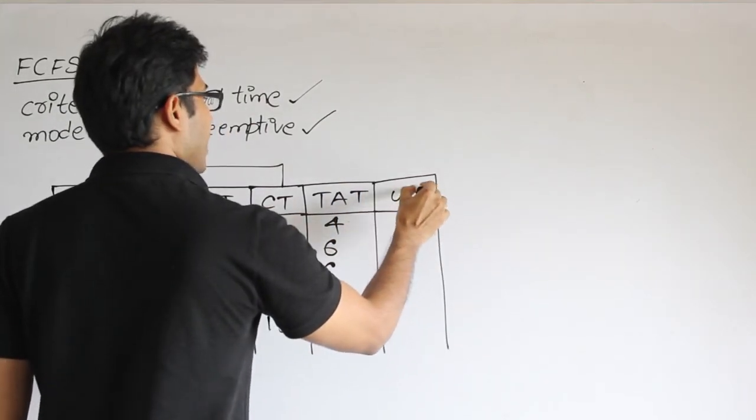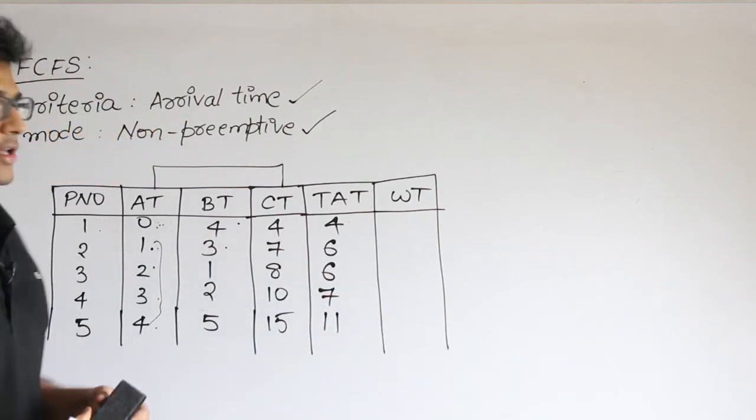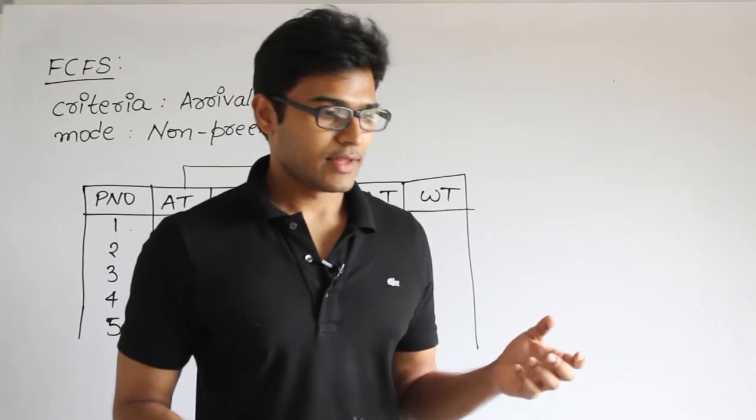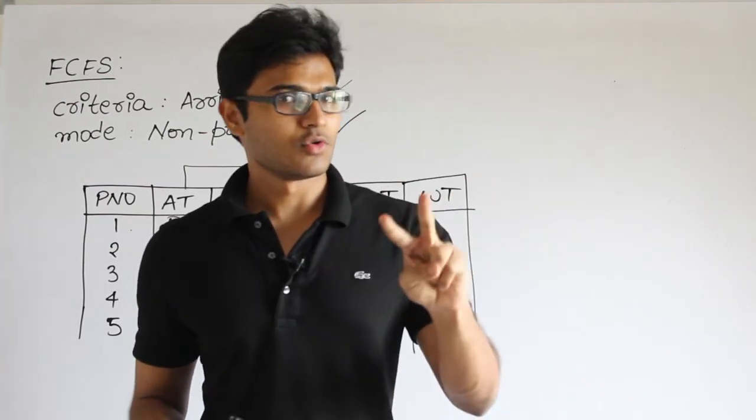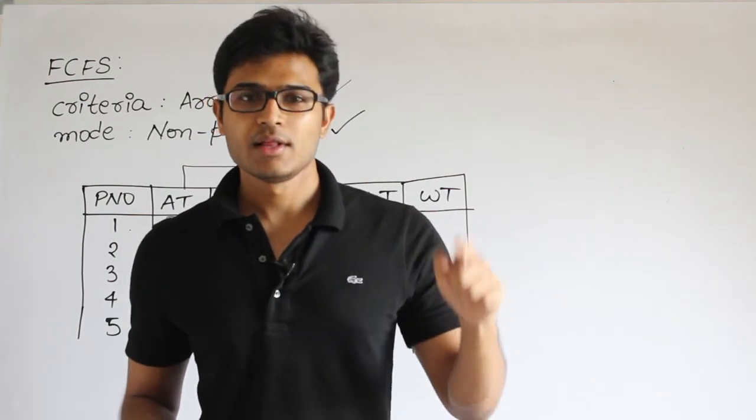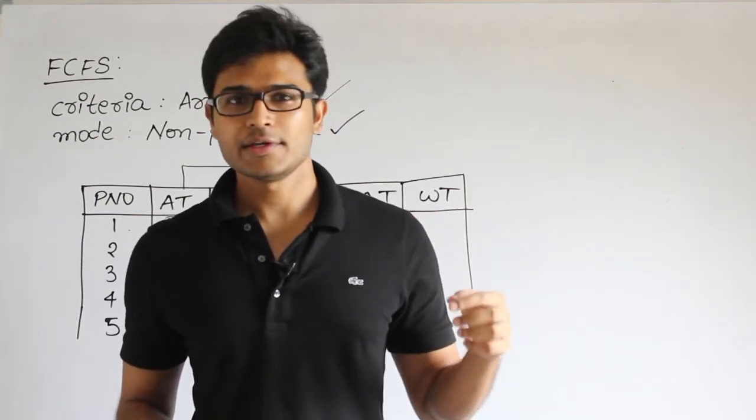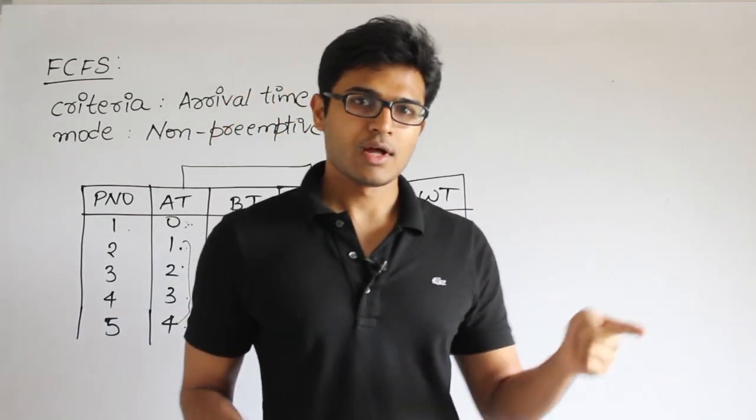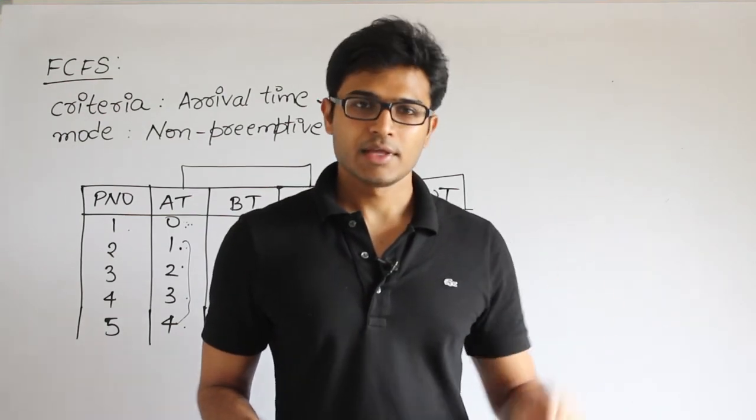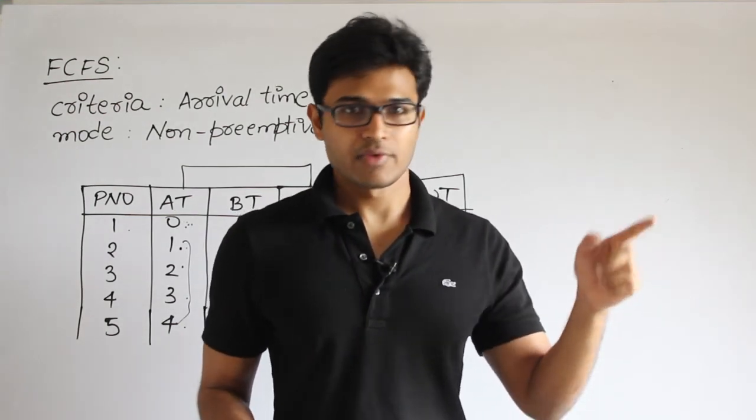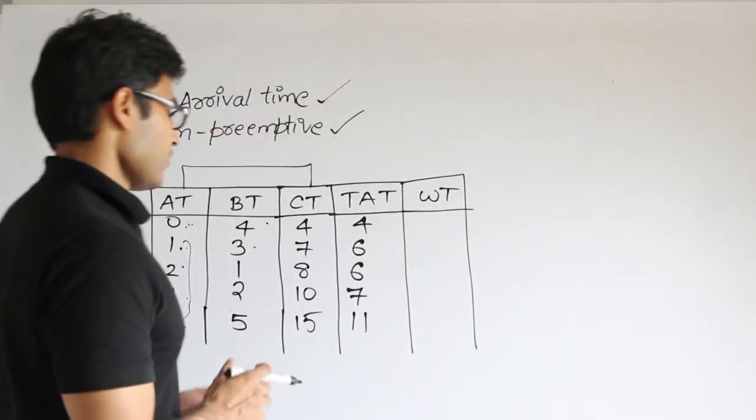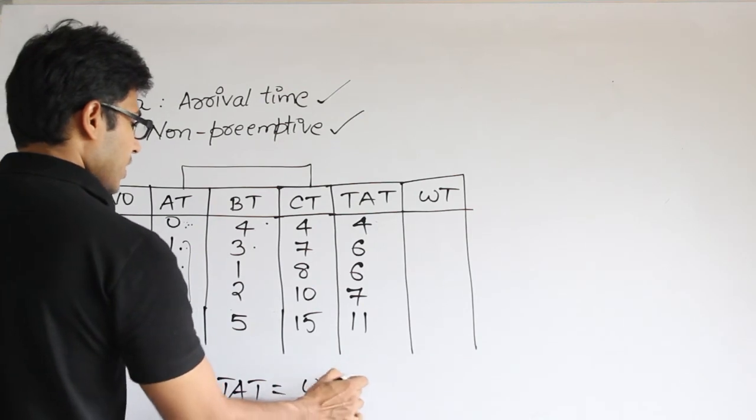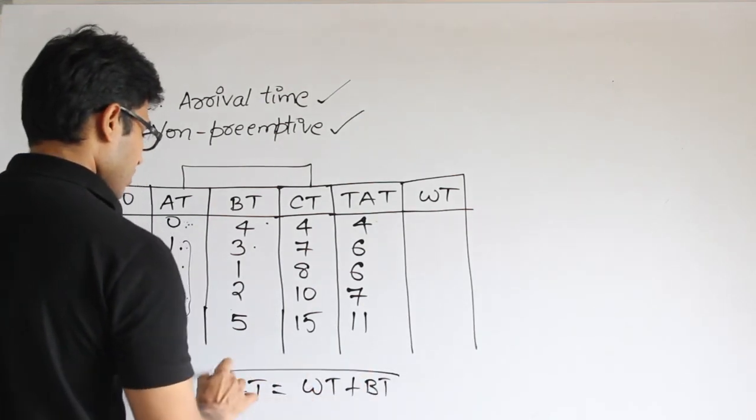Waiting time, right? I told you that if a process doesn't have any IO request, then whenever it is in the system, it is going to do only two things. One is it is going to be in the ready state waiting for the CPU. The other is it will be at the CPU in the running state and get executed. Therefore it has only two things to do, either wait or finish its burst time. Therefore the total turnaround time is equal to waiting time plus burst time, right?